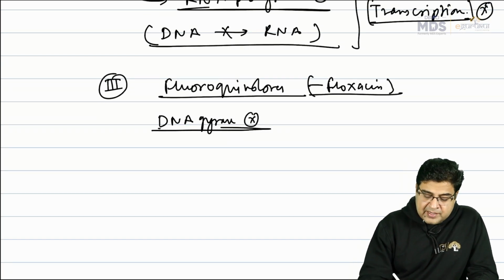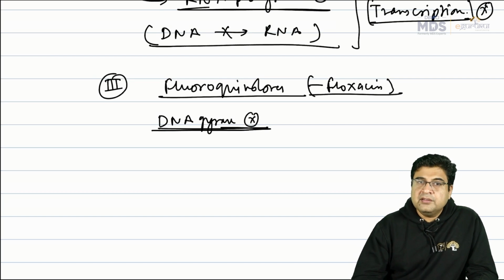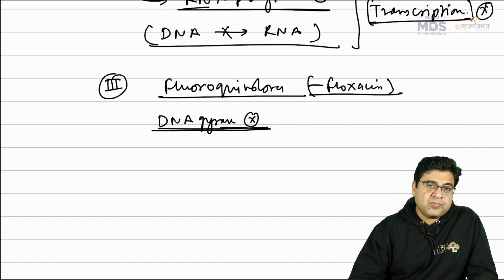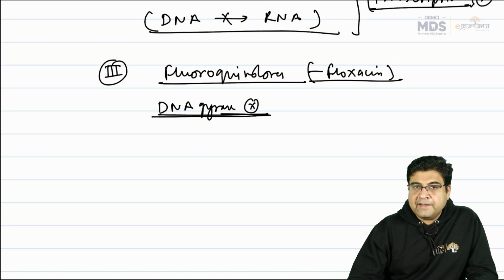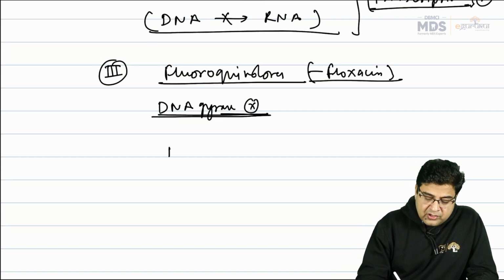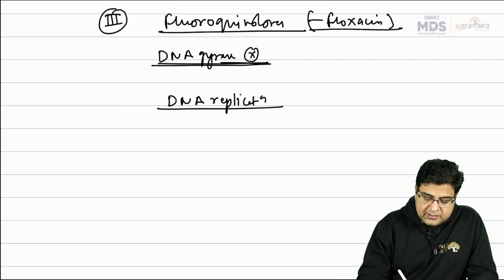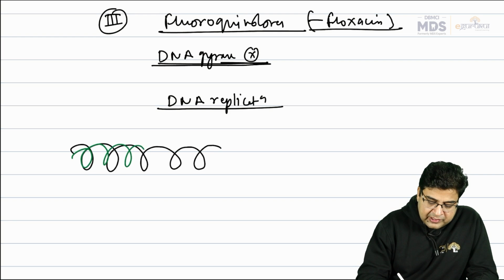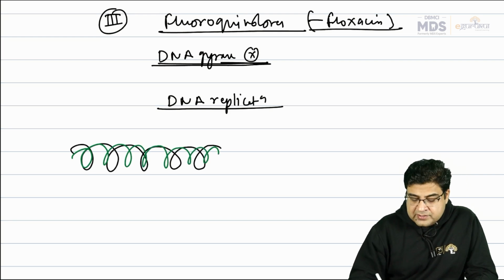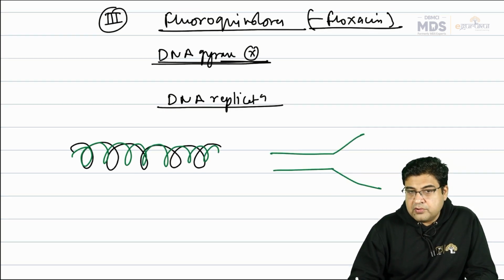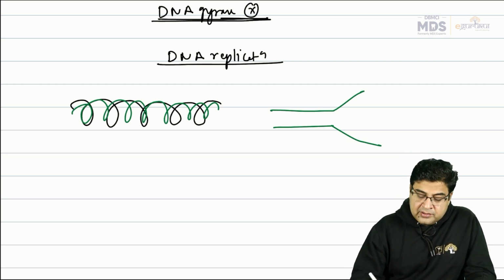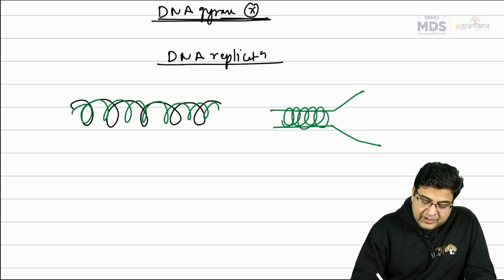Now what is the DNA gyrase enzyme? DNA gyrase is an enzyme that prevents positive supercoiling. During DNA replication, there are two strands of DNA which are interwoven with each other. During this synthesis, the bacterial two strands of DNA should get separated out. And once they get separated out, there is a risk of positive recoiling.